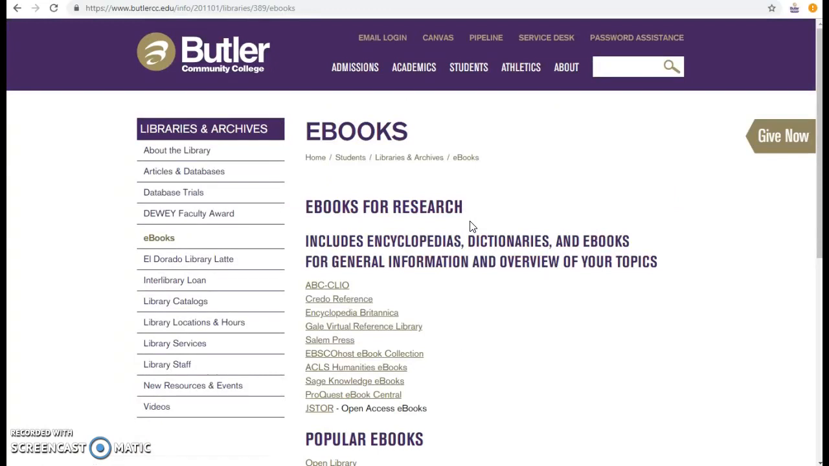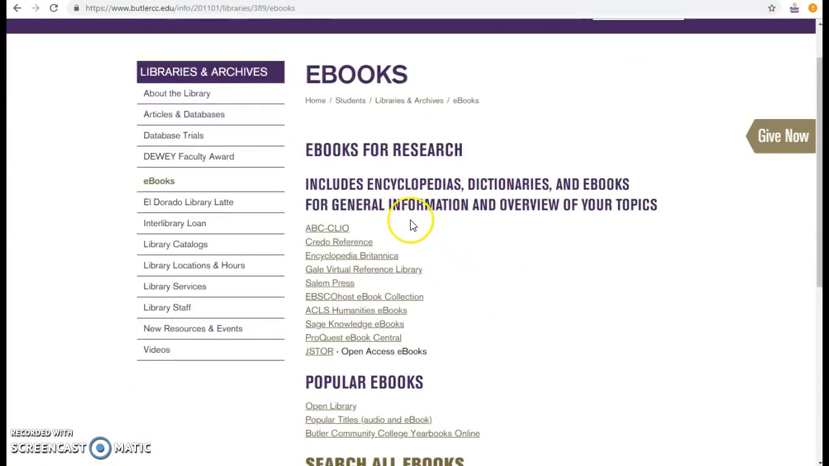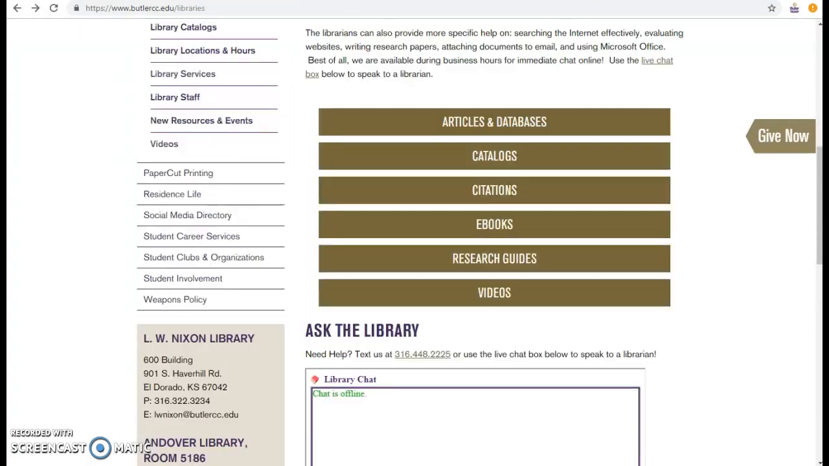Ebooks work the same way as print books, except that they're online and can be accessed from anywhere. Our collection largely includes encyclopedias and dictionaries that contain background information for your topic. EBSCO and ProQuest both offer an ebook collection that we have access to as well.